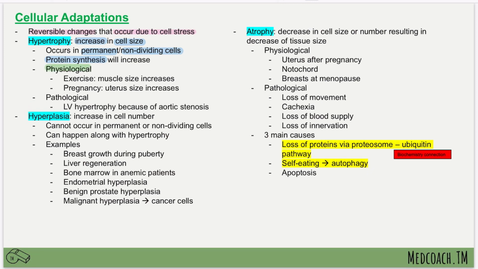Physiologically, you can see an increase in cell size when someone is exercising. So for example, in bodybuilders, you will see that their muscle cell size will increase. And even in pregnancy, when women are pregnant, their uterus size increases, and this is uterine hypertrophy. Then we also have a very key and important clinical case that you need to remember in pathological hypertrophy: left ventricular hypertrophy that happens because of aortic stenosis. This is when you see an increase in the left ventricle size, and this is a type of hypertrophy.